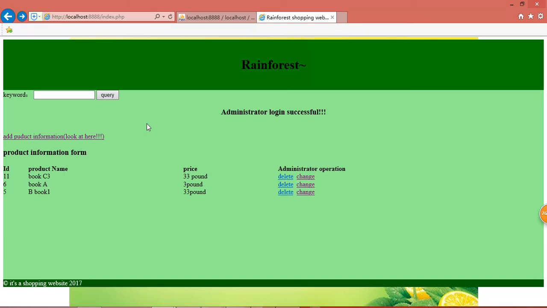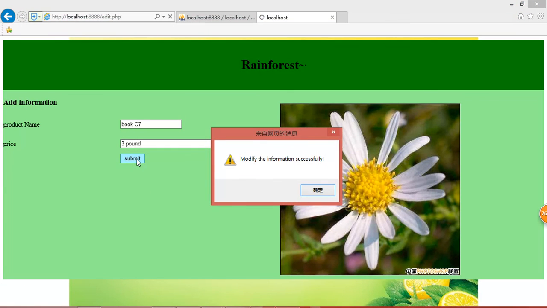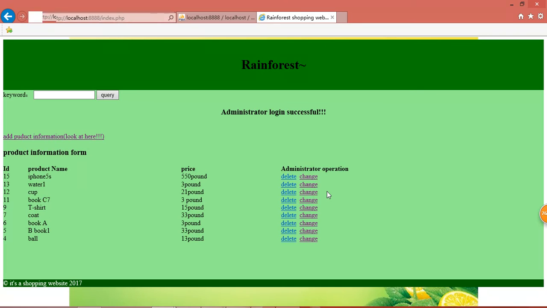Book, say, book 67, and the price is £3. Wait. Okay, we can see we changed the product information.